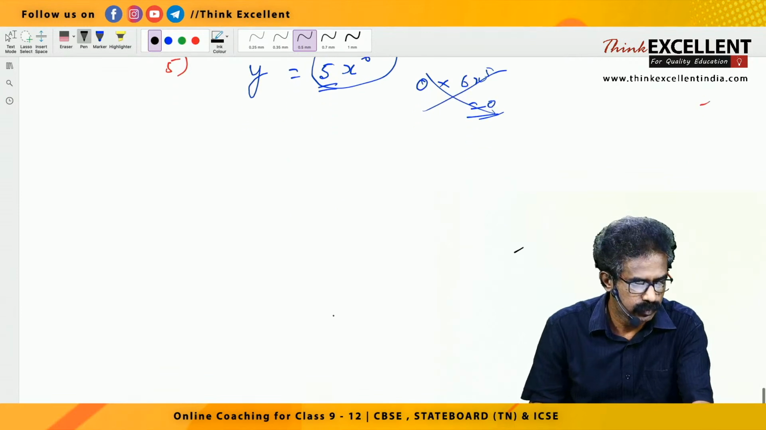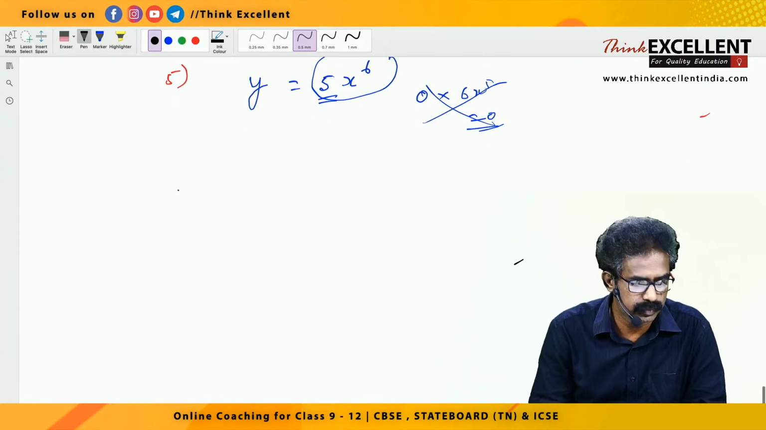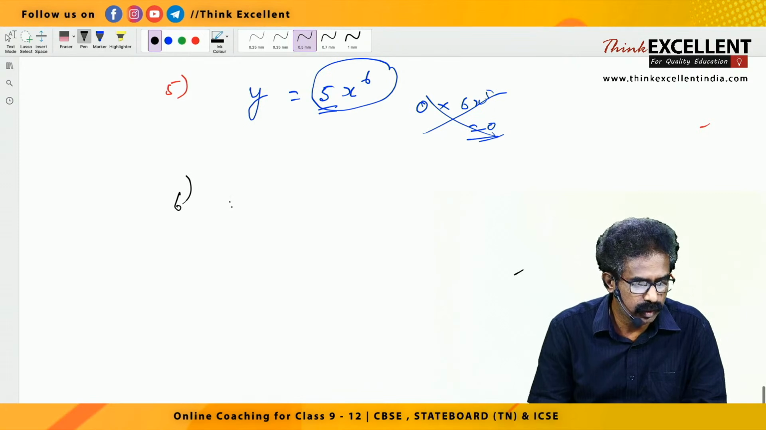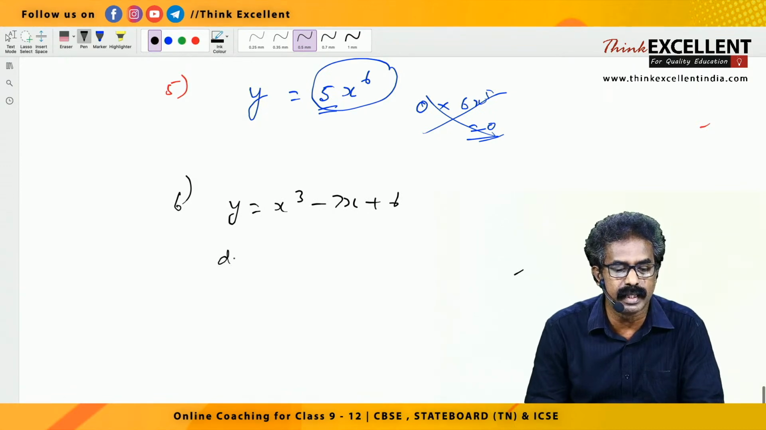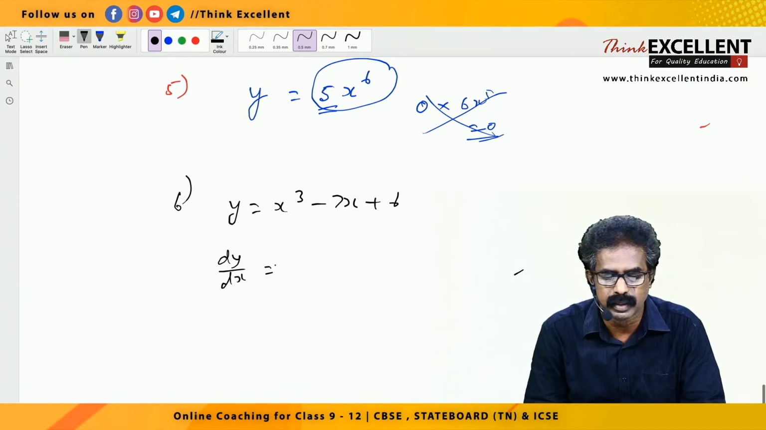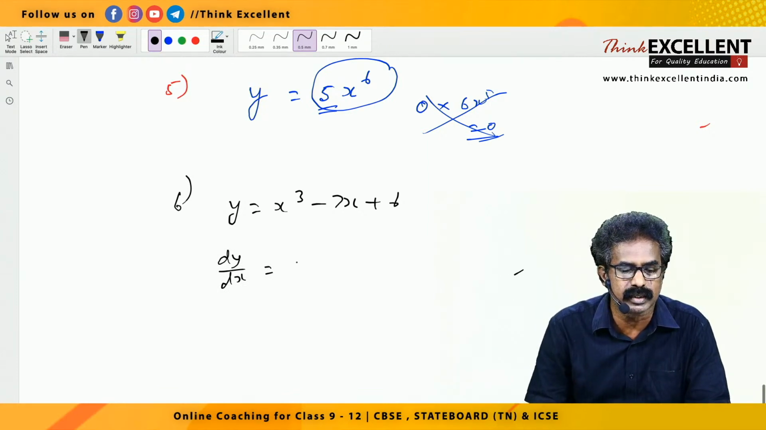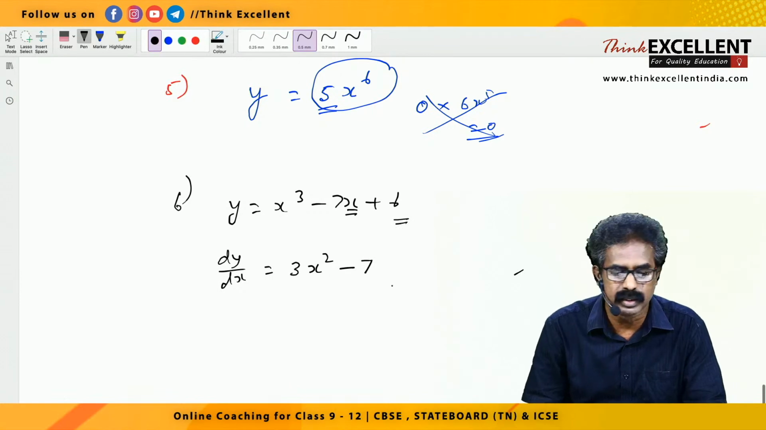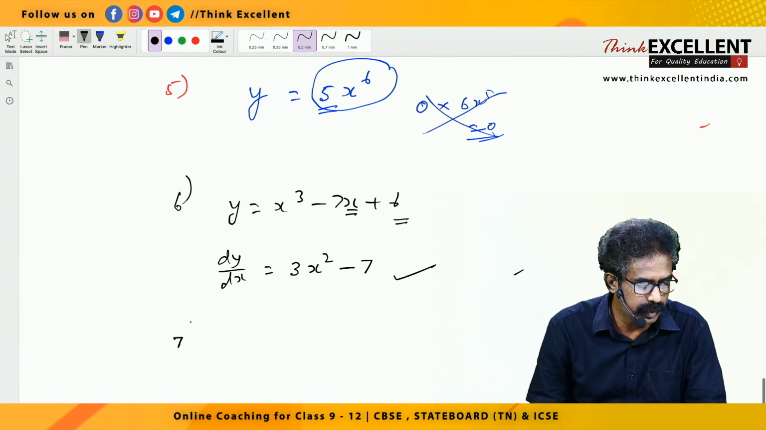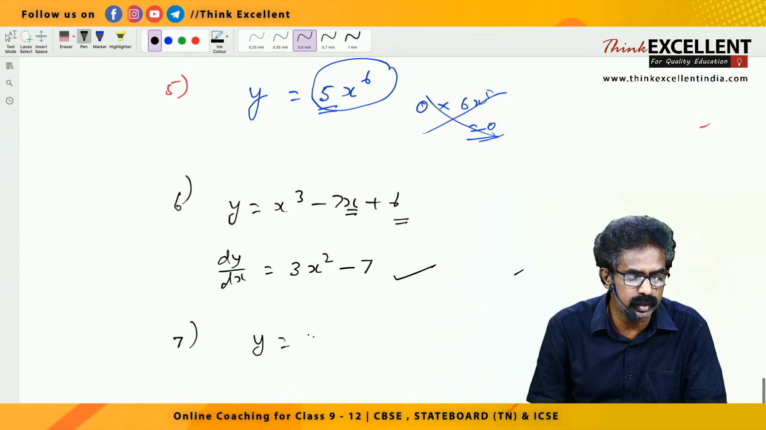Yes, some of you got it. The sixth one, y equal to x cube minus 7x plus 6. So here your answer dy by dx is x cube derivative 3x square, right? 3x square minus 7 into x derivative 1, so 7 into 1 is 7. Plus 6 is a constant, the derivative is 0.